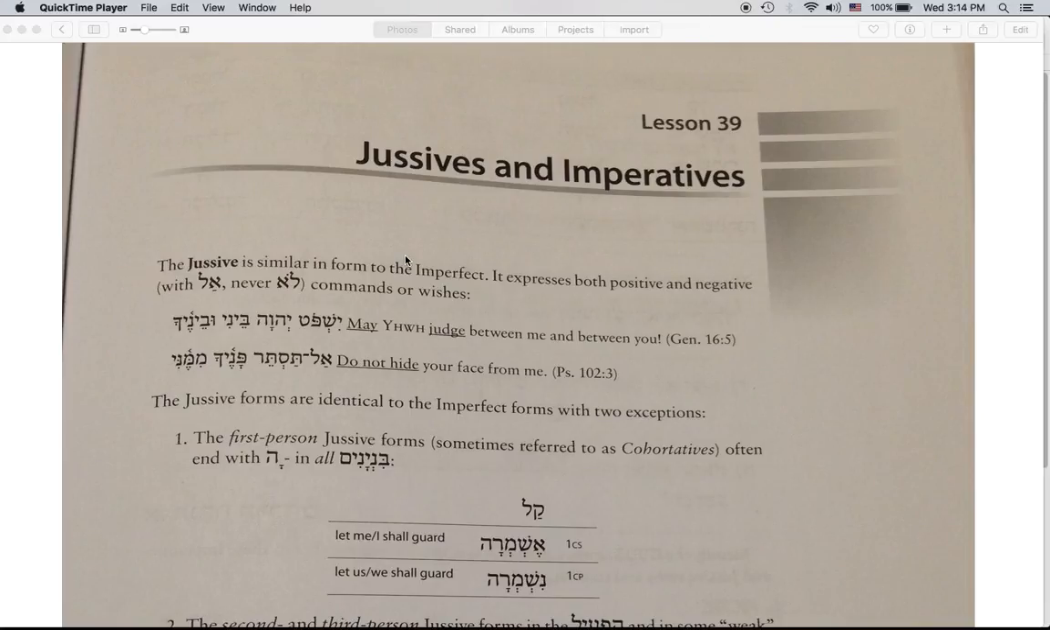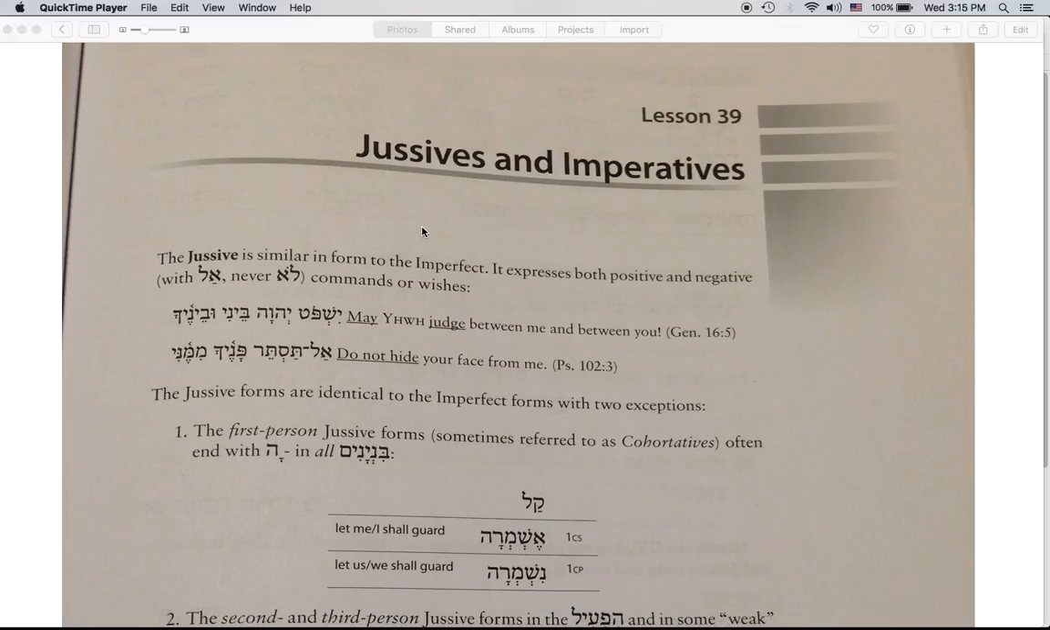In chapter 9, we learn about the jussives and imperatives. Both of these are different conjugations. These conjugations express commands or wishes. Let's start with the jussive.